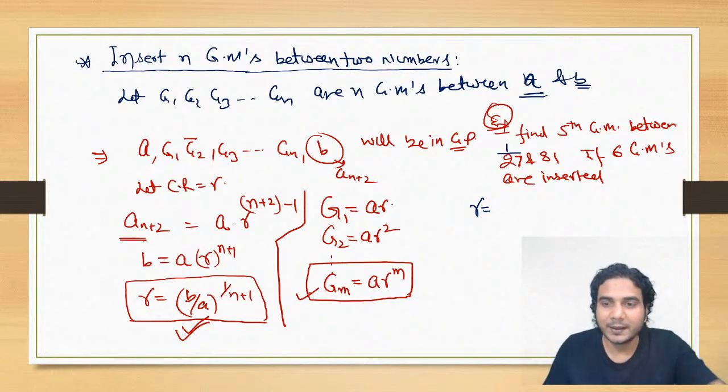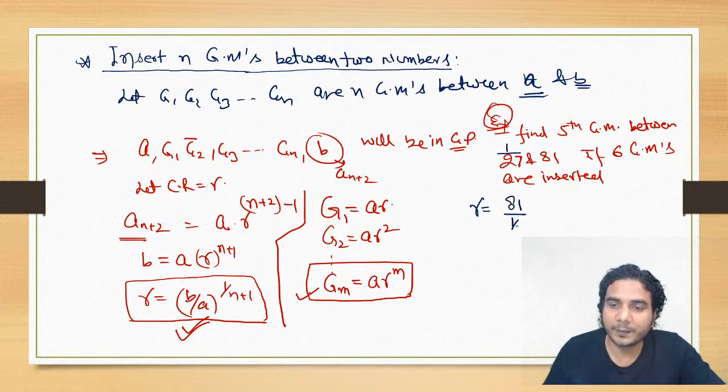All right. So it is 81 upon 1 upon 27, all right, whole raised to 1 upon the number of terms. You can see 6 geometric means, so it will be 6 plus 1, all right. So what is this? This is going to be 3 raised to 7 whole raised to 1 upon 7. So it is going to be 3, right?